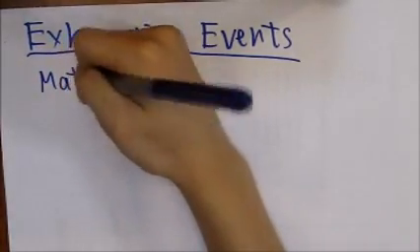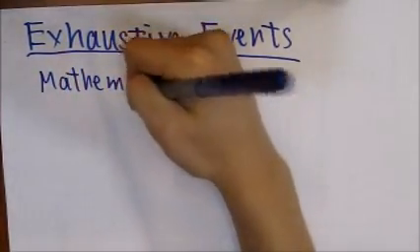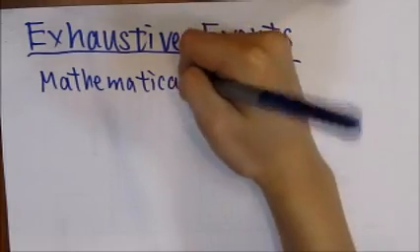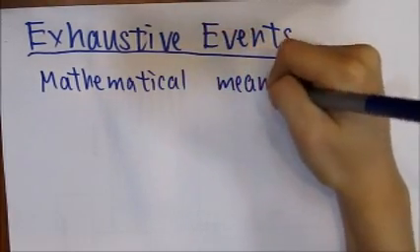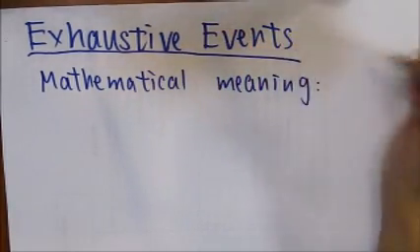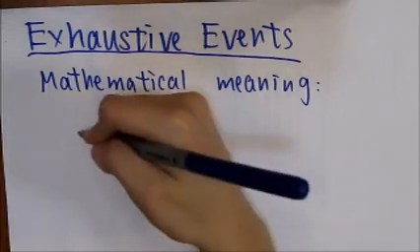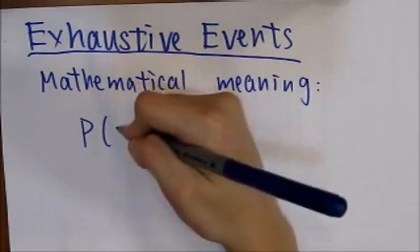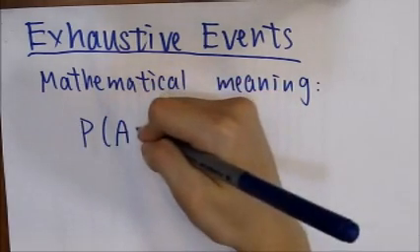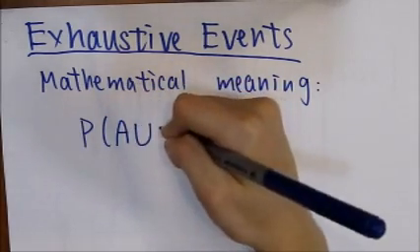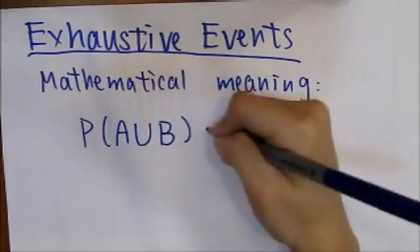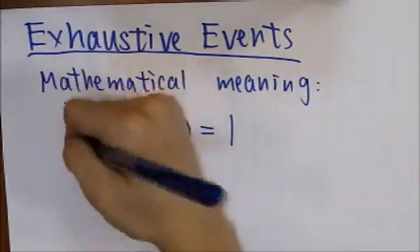For exhaustive events, the mathematical meaning of exhaustive events is that the probability of event A union event B equals 1.